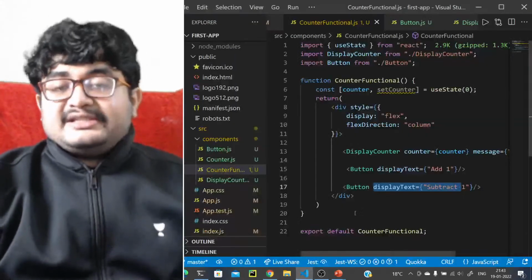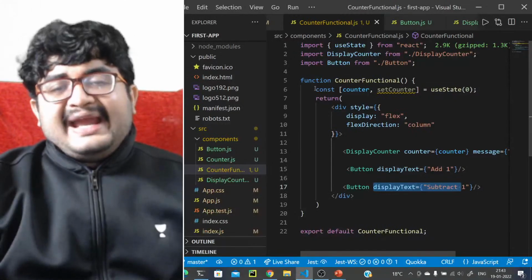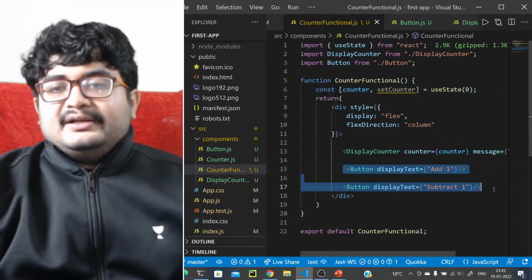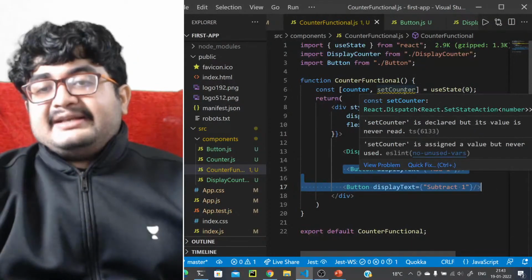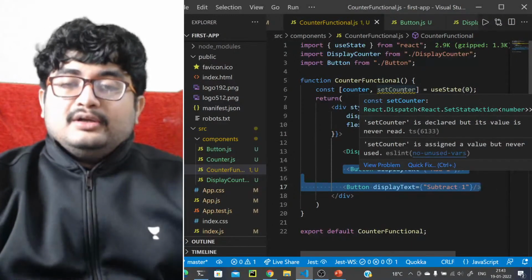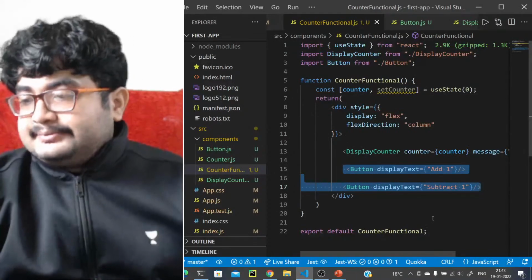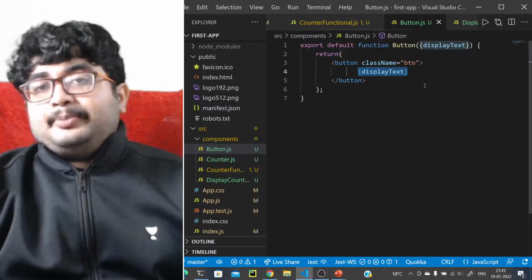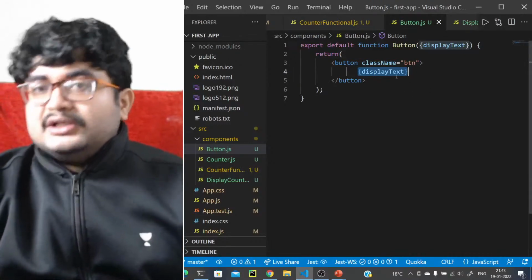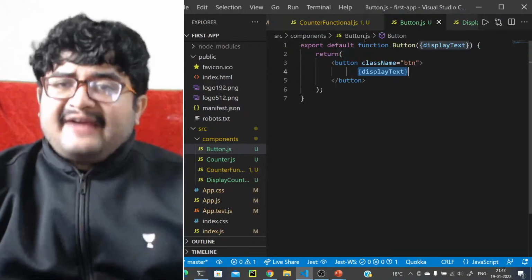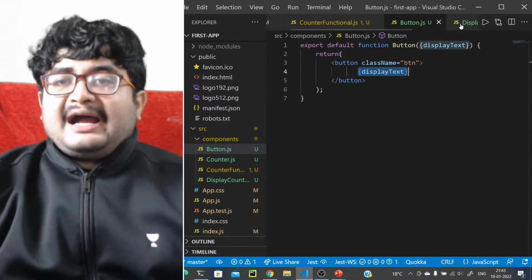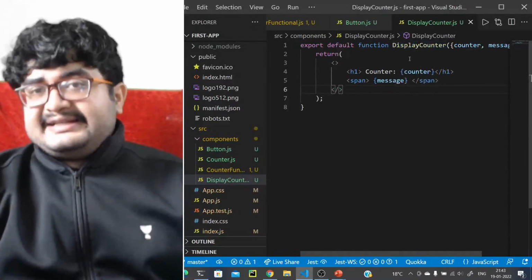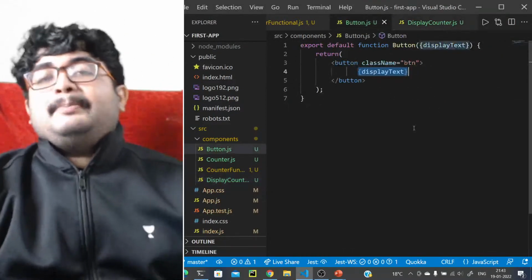Now the question arises for us. We had this state, right? We had this state here. We had this button here. Whenever we updated this state using setCounter. Now the problem being, we have a Button component. Where should we have the state? Should we have the state here? If we have the state here, how would we pass that state to the display component? Or if we have the state in the display component, how will we pass it to the button component?